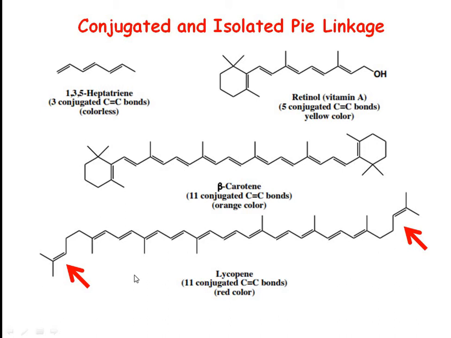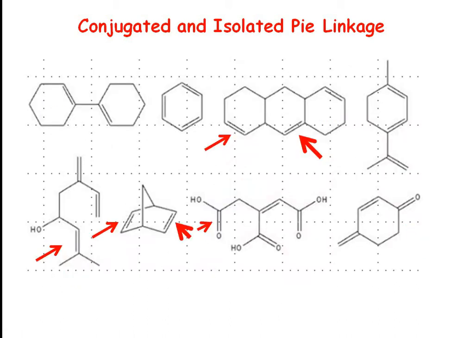But in lycopene, here you can see 2 non-conjugated or isolated pi linkages. So by these examples, you may understand what conjugation is and what an isolated pi linkage is. An isolated pi linkage may be present along with conjugation, and we have already shown several important examples which are present in nature with isolated pi linkage.